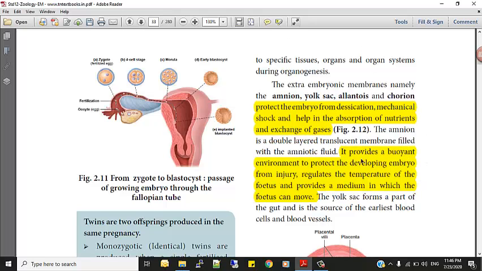So I am showing here. Once again I am reading. It provides a buoyant environment.